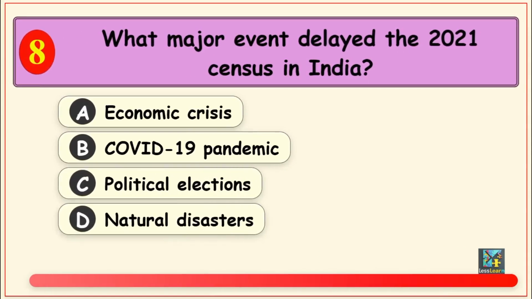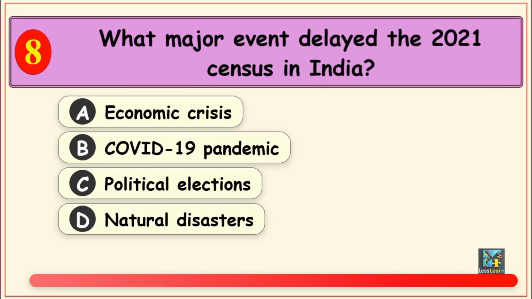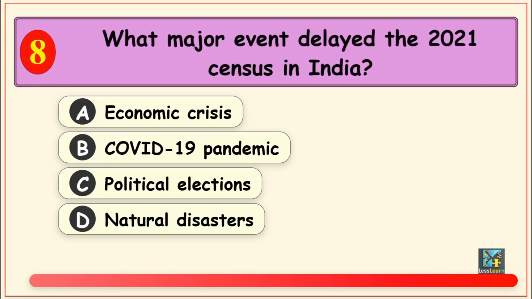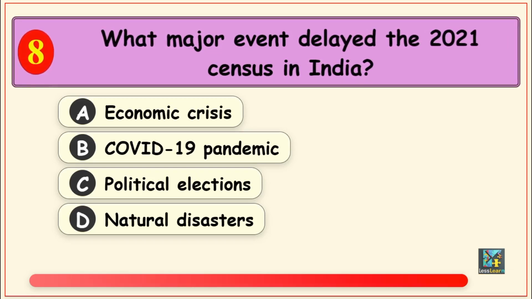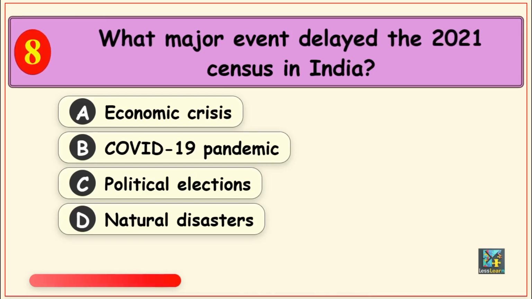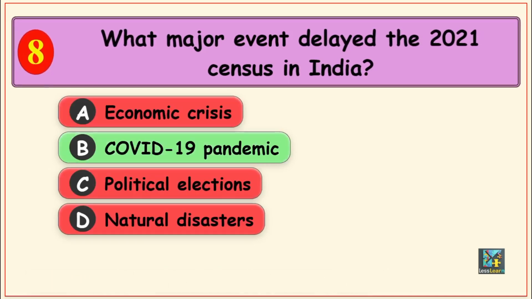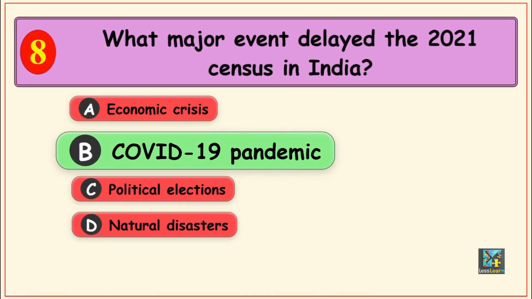Moving on, what major event delayed the 2021 census in India? Options are, Option A, economic crisis, Option B, COVID-19 pandemic, Option C, political elections, and Option D, natural disaster. The correct answer is, Option B, COVID-19 pandemic.